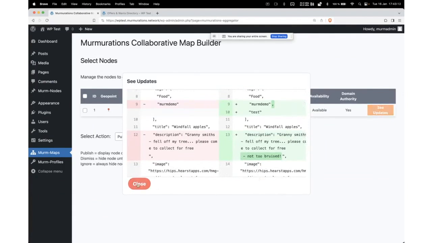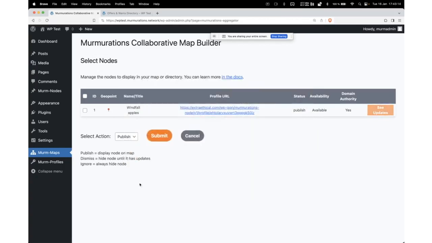So that's great. So this looks like a good change. It's definitely something I want to publish. If for some reason it looks like spam, or it doesn't make sense to publish it anymore, I can always dismiss or ignore it. Dismissing it will just hide it from the map until the next time the guy makes a change, and I can review it like this again. Or ignoring it, if it's really just something I don't ever want to put on my map, I can just ignore it and I'll never get notified of changes to it again.